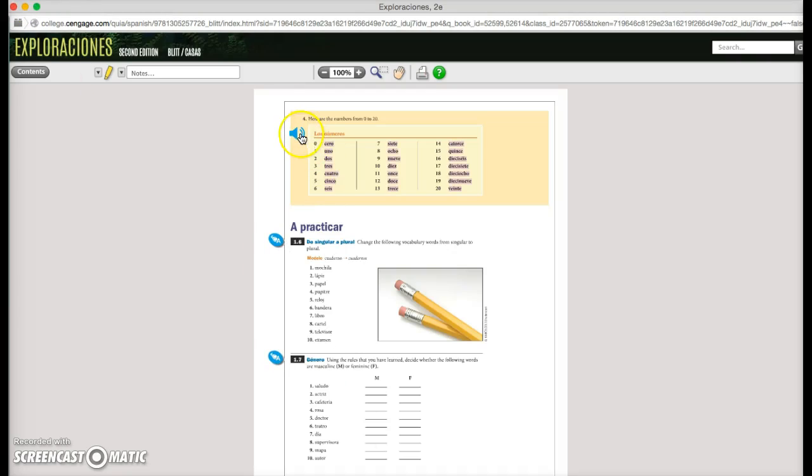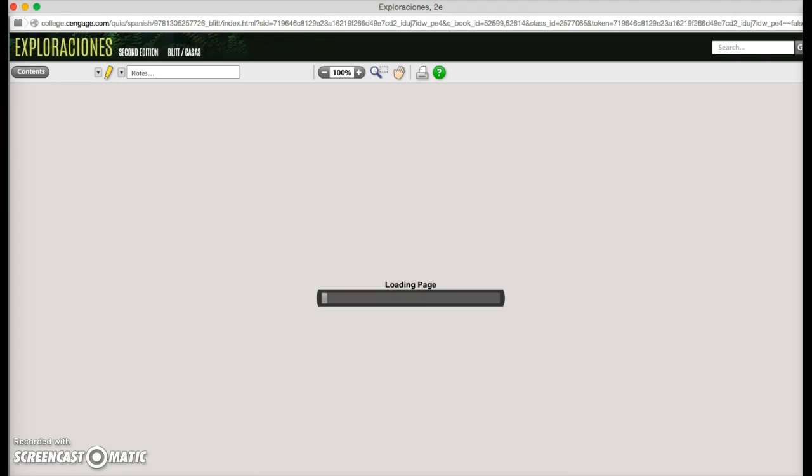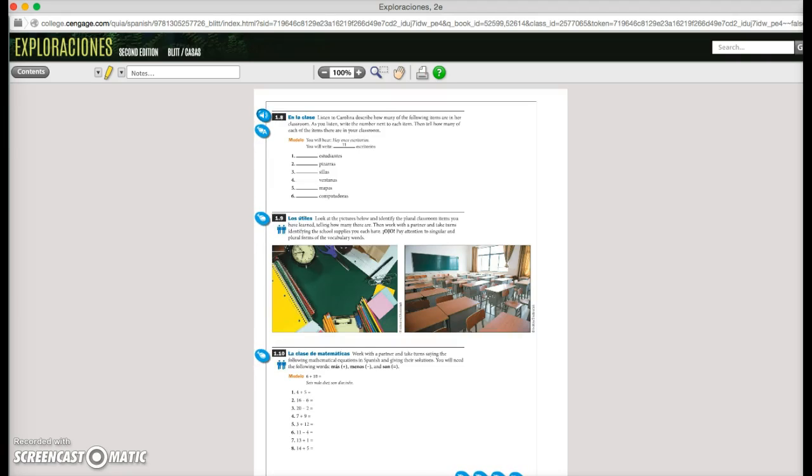On page 9, another audio of the numbers this time. 0, 10, 19, 20. And links to the textbook activities. And if I put my mouse right there under the A, I can see when the activity is due. This one's due on the 31st. More links to the activities, including the audio that accompanies the activity.